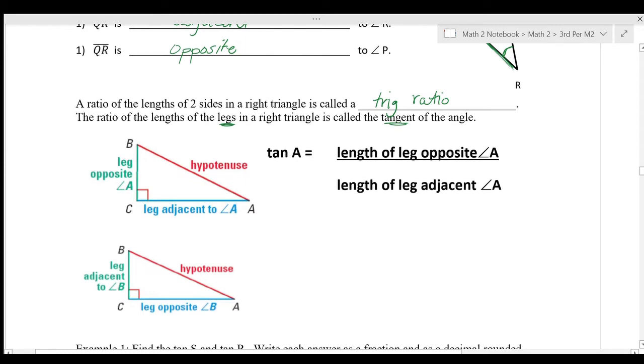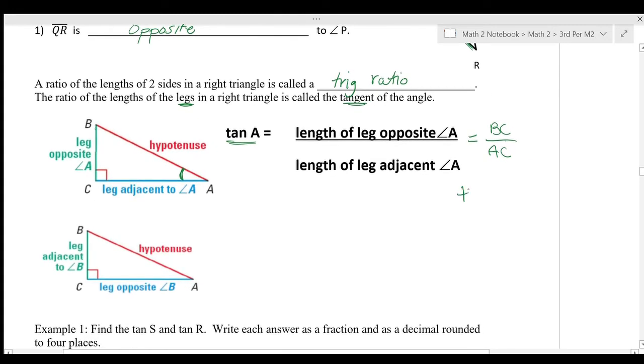The tangent ratio depends on whatever angle we're finding the tangent of. If we're finding the tangent of angle A, then we will use the leg opposite that angle, BC, over the leg adjacent to A, AC. So tangent is always opposite over adjacent.